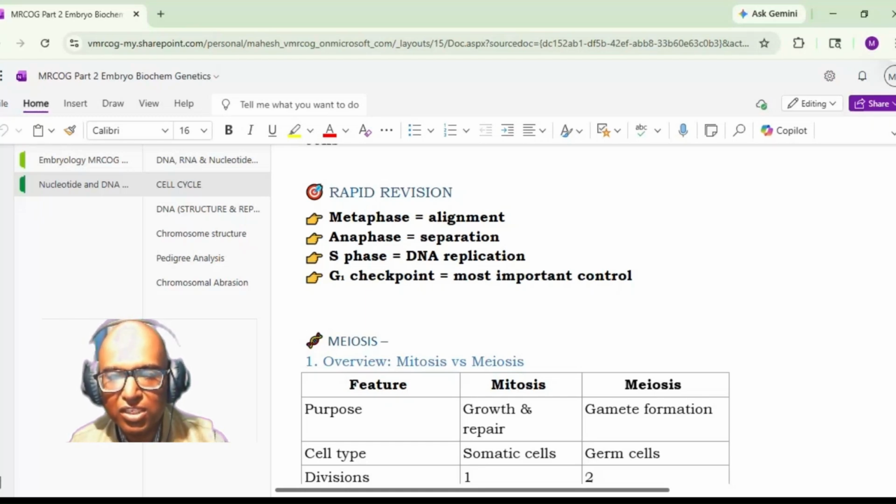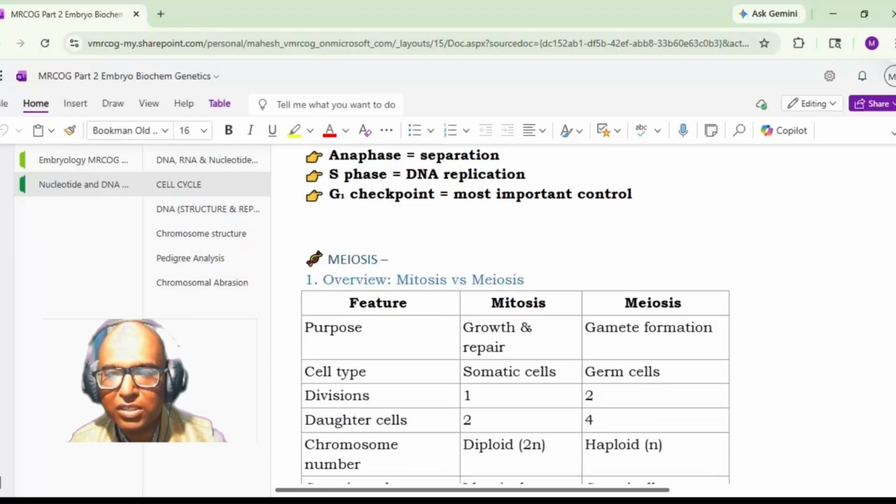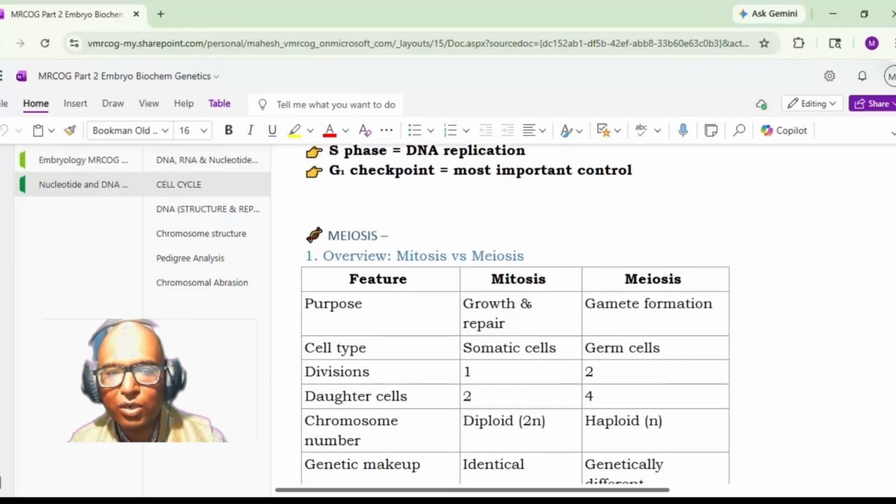So today we continue with the genetics module. Last session we have finished with the mitosis. This week we are going to finish with the meiosis, which is a reduction division. So there is a difference between the mitosis and meiosis. So mitosis happens in the cells which is happening in the